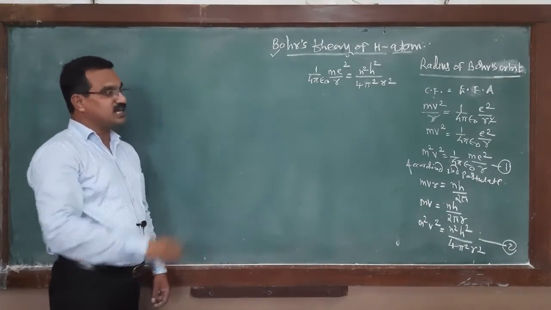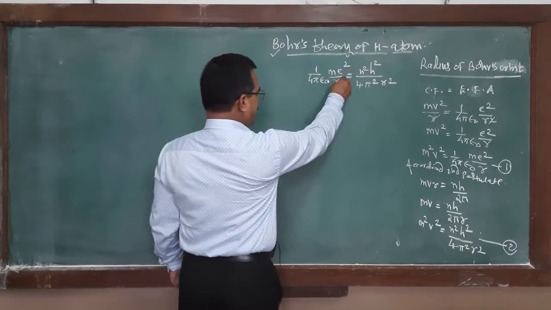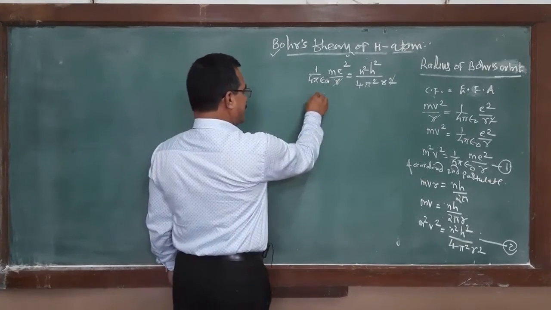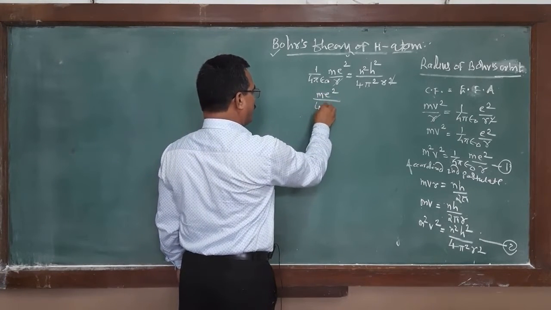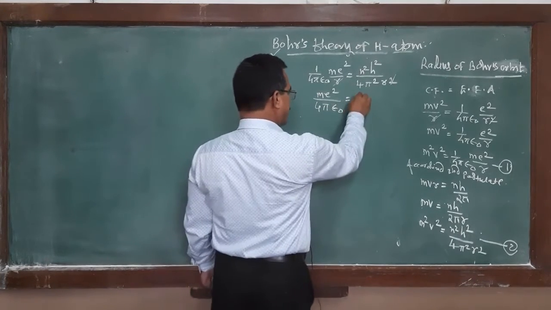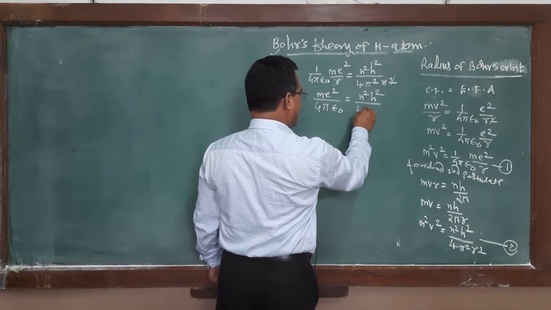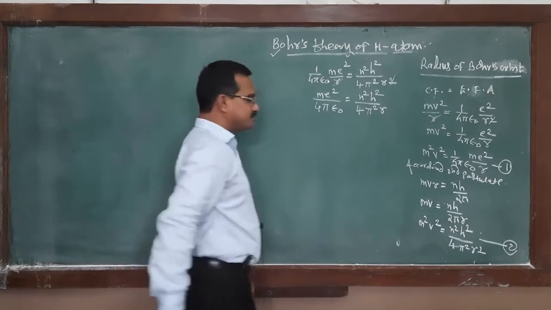We want to find the expression for the radius of the Bohr orbit. Here r gets cancelled. m e square divided by 4 pi epsilon 0 must be equal to n square h square divided by 4 pi square r.